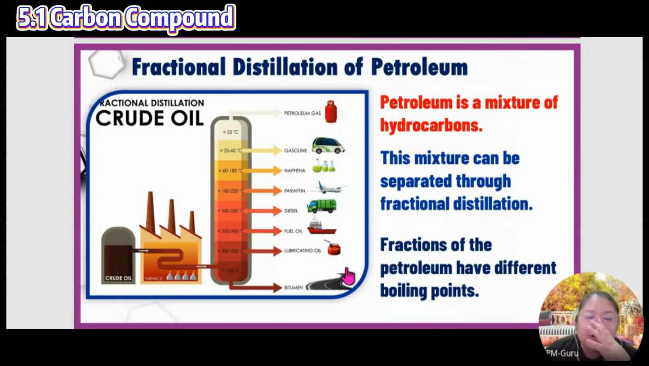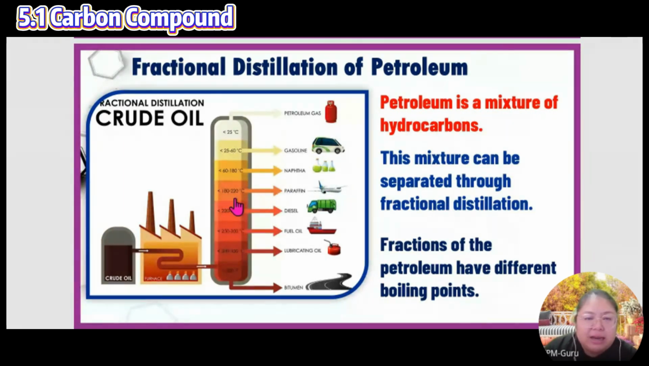Okay, distillation: when you heat, at 25 degrees they find petroleum gas. This gas is normally used for cooking. Okay, when they continue to heat, at 35 to 60 they produce kerosene. This one is petrol. Petrol is used for vehicles. Okay, when they continue to heat, at 60 to 180, they produce naphtha. This one is used in the lab.